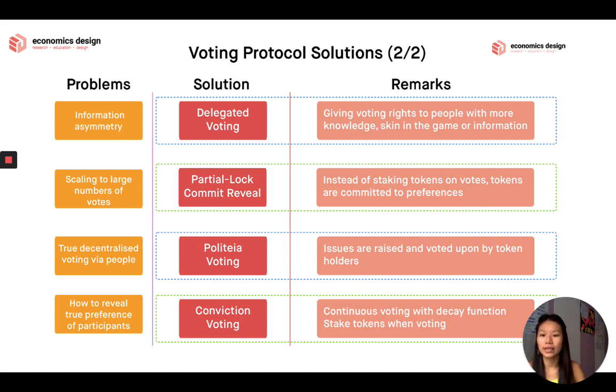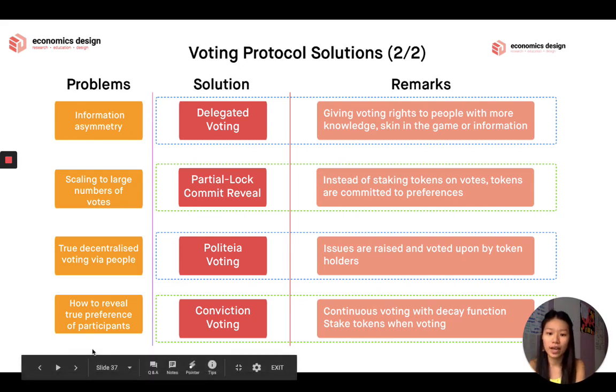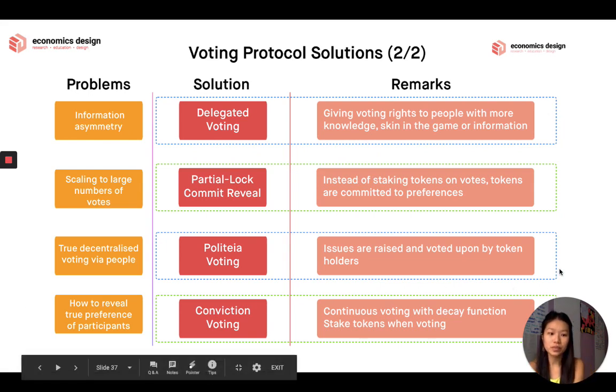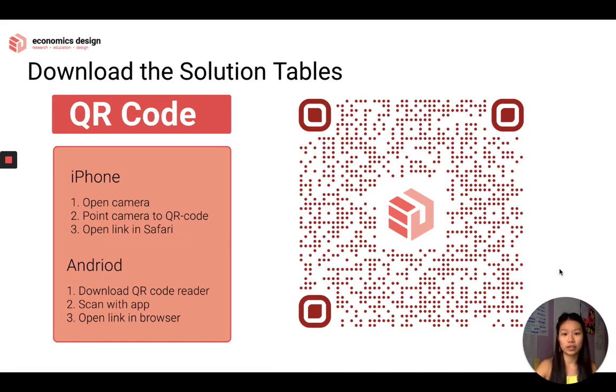If we are looking at decentralized voting by the people, that means it goes from bottom up. That means you as a part of this, it's really governance, right? You as part of your activity or part of the participant, you get to propose issues to be voted upon. And also, if you want to get true preferences of participants from the start, instead of just doing last minute vote swings, you can look at conviction voting. So these are just some very basic problems and solutions that are possible.